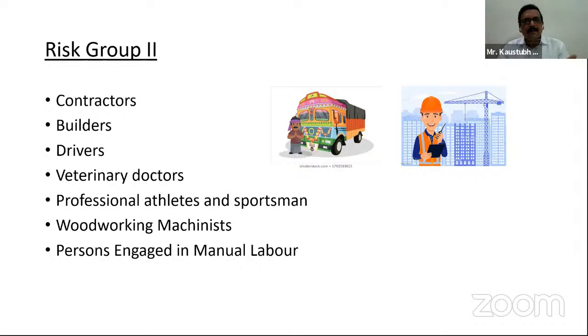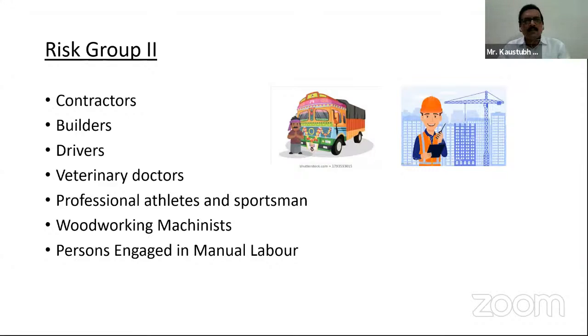So it may happen that with contractors, builders, and drivers, in many of our cases when we are working in our office, we come across instances where the engineers are termed under risk group 2, because according to the nature of their work, if they are on field work, they are definitely categorized under risk group 2.